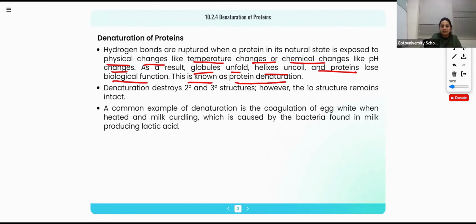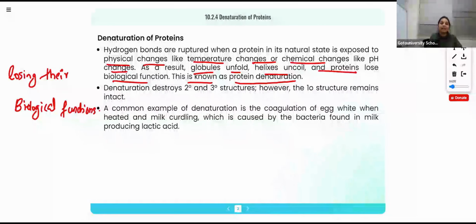This is known as protein denaturation. Simply, denaturation of protein means they are losing their biological function. Important: in board exams, in previous past papers, the repeated question is from this one, denaturation.